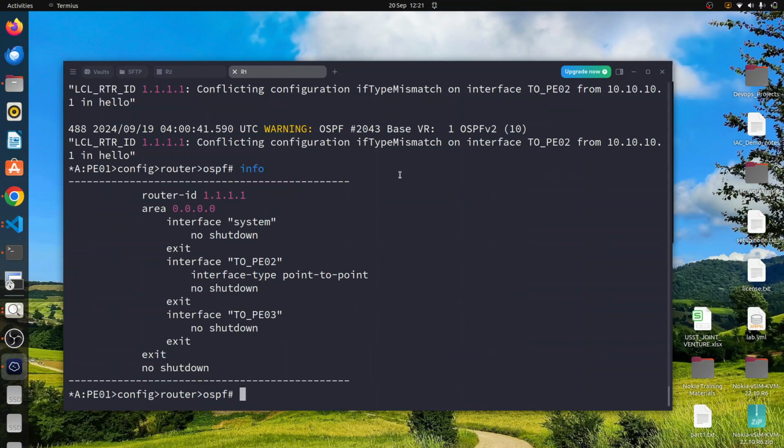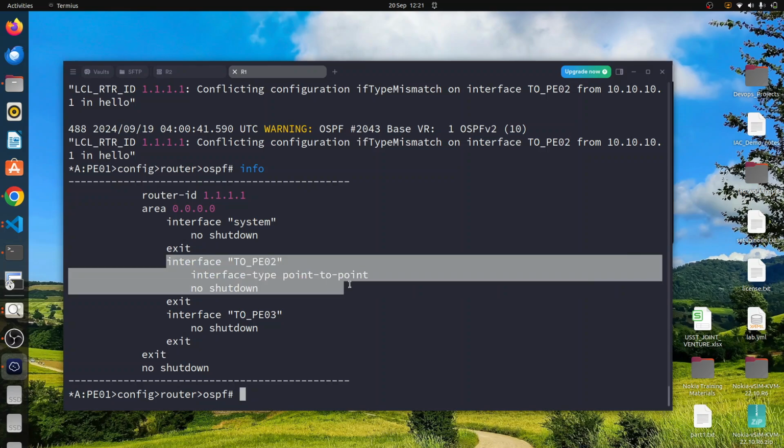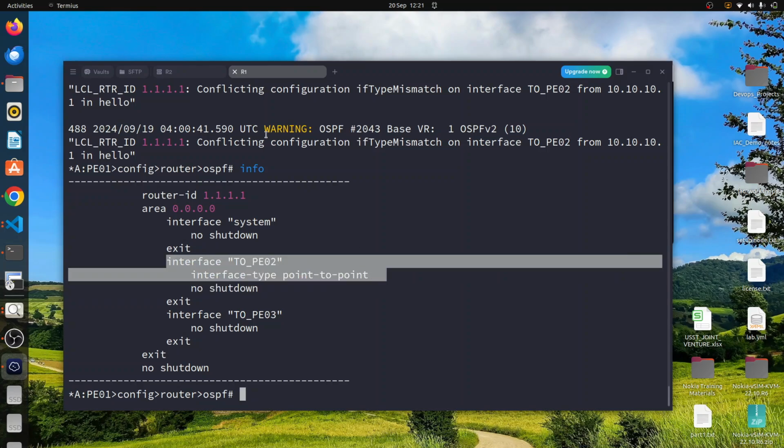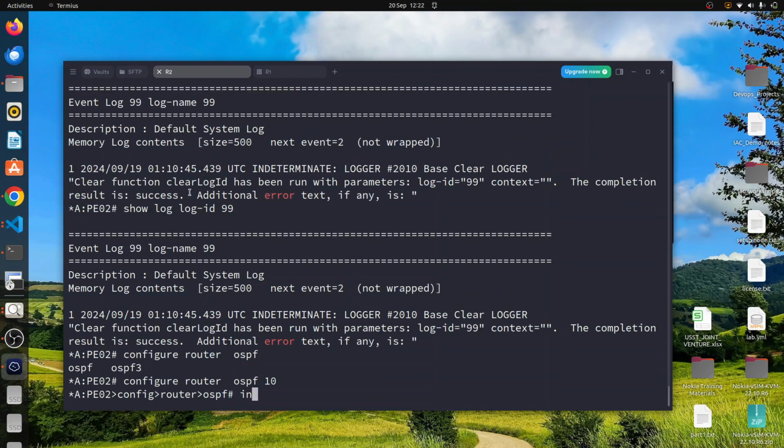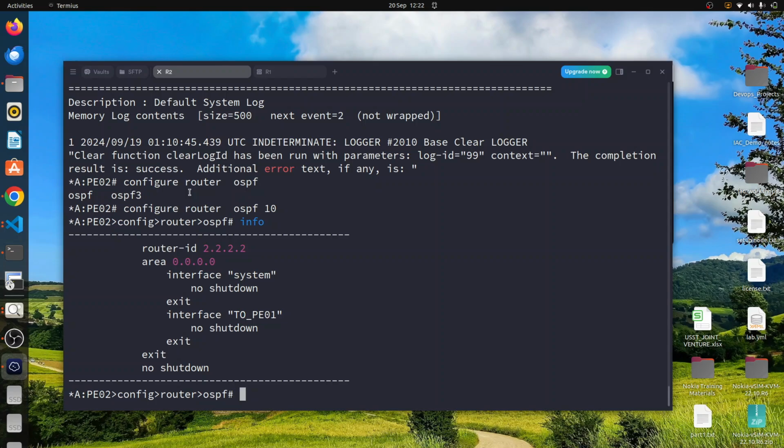If we check the configuration again, you can see that on this interface we've configured the interface type to point-to-point. But when we check on R2, configure router OSPF 10 info, we don't have any interface type configuration, so it's using the default.